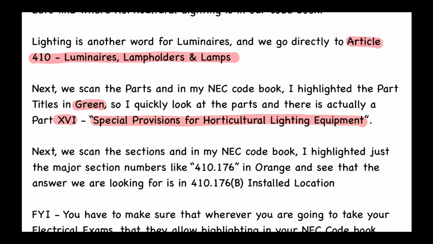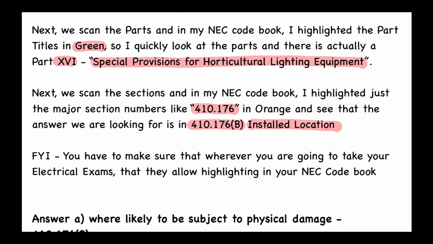Next, we scan the sections, and in my codebook, I highlighted just the major section numbers like 410.176 in orange, and see that the answer we are looking for is in 410.176(B), Installed Location.